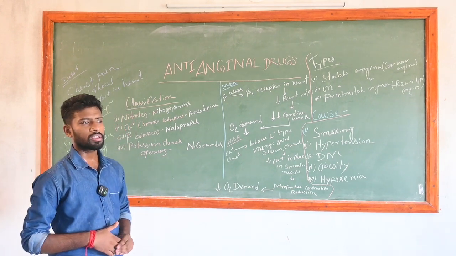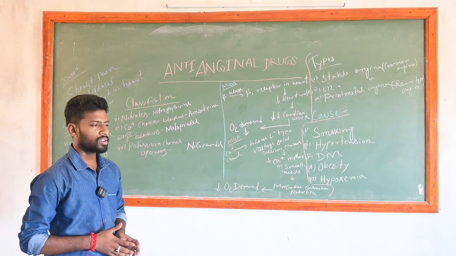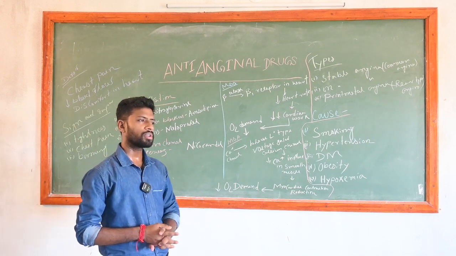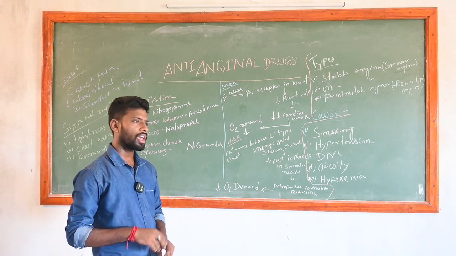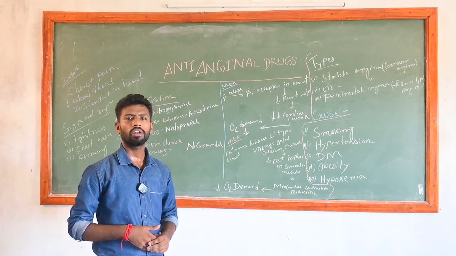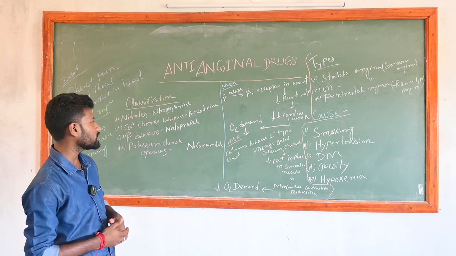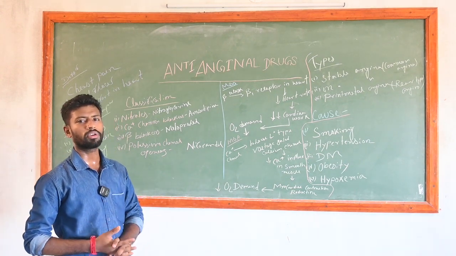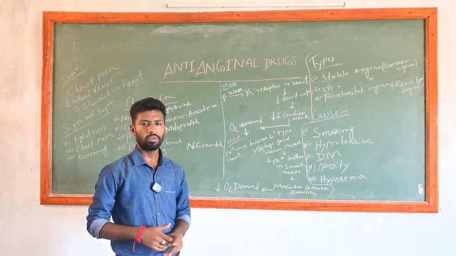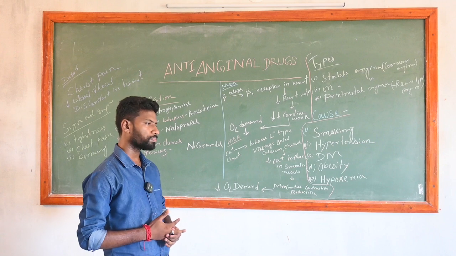Now examples. Nitrates means isosorbide dinitrate. Beta blockers means atenolol, metoprolol. Potassium channel opener means nicorandil. Calcium channel blockers, which are also used in hypertension, are like amlodipine, felodipine. That's all. Now the mechanism of action of the beta blockers.